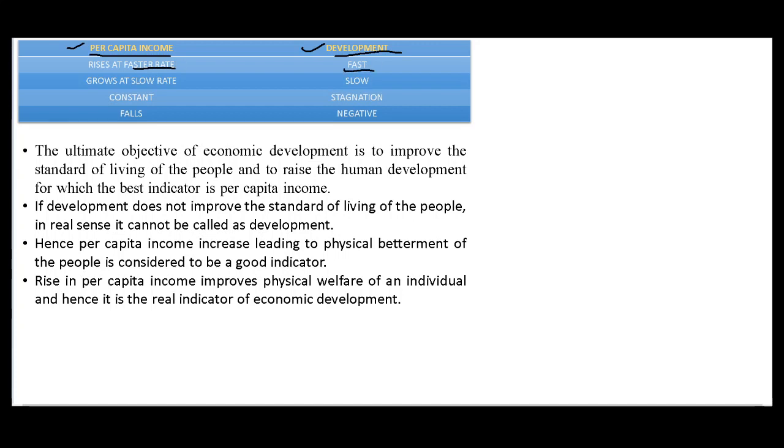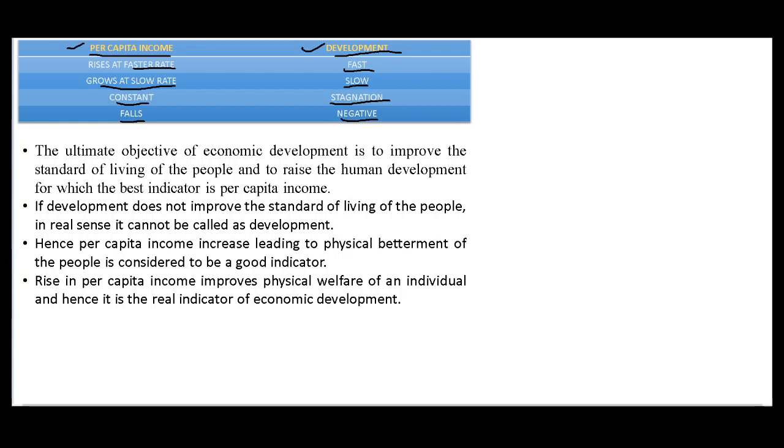If per capita income grows at a slower rate, then development is slow. If per capita income is constant, we can say that development is stagnant, or at a pause. Development at a pause means development is not moving further or going down. If per capita income falls, then development is termed negative.